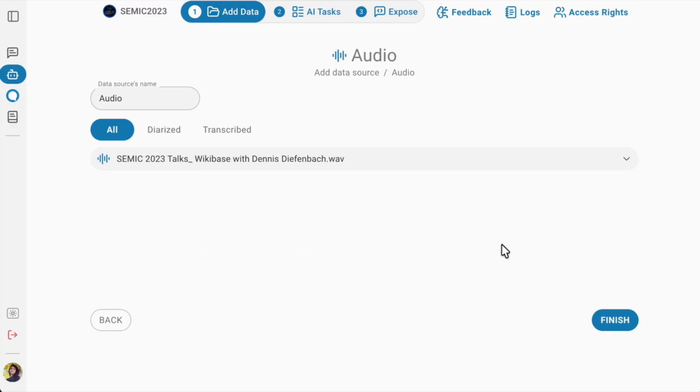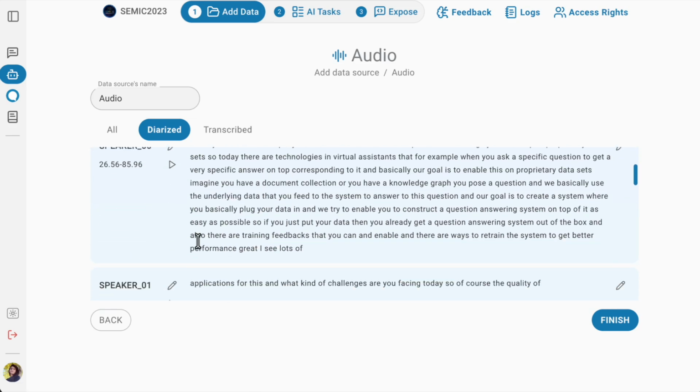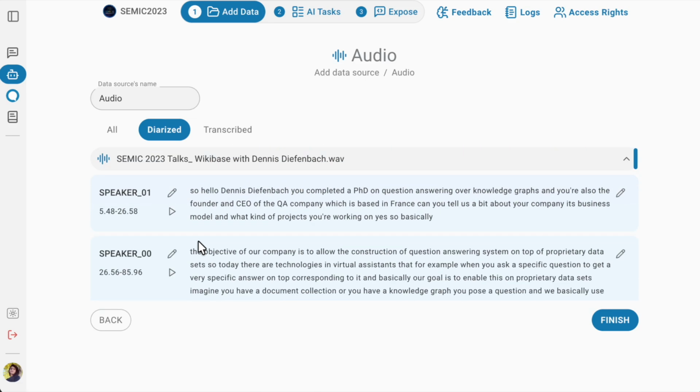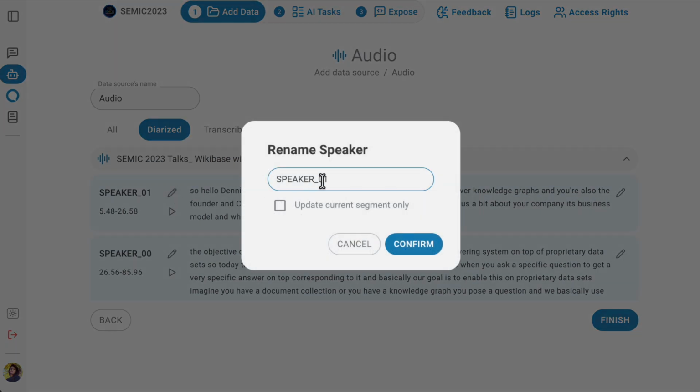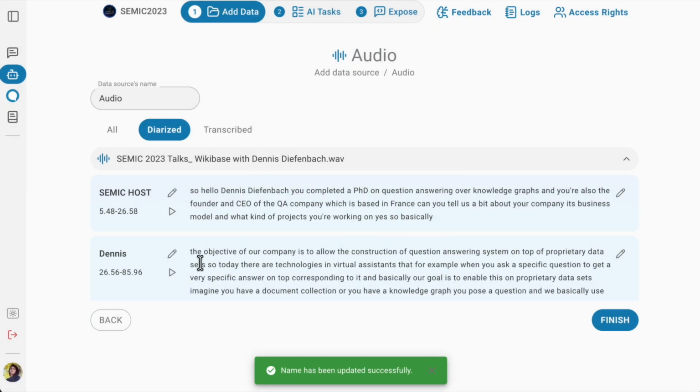After processing, open the diarized view to see the entire audio broken down by speaker. You can rename the speakers or listen to the specific segments.